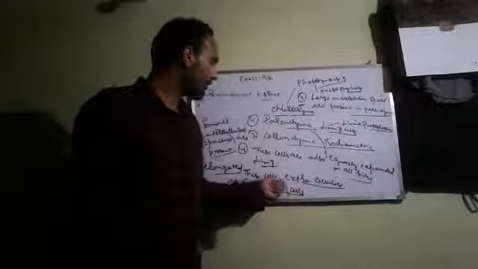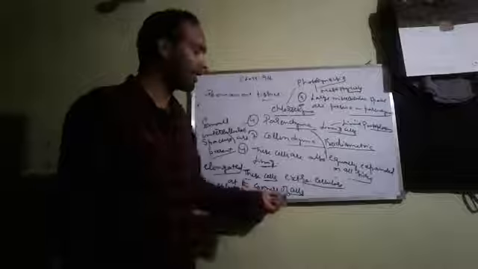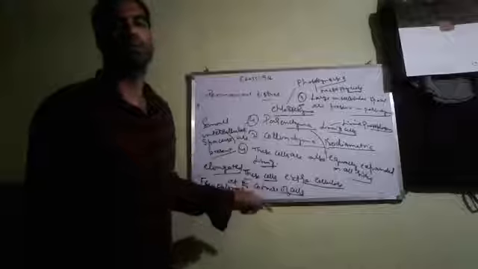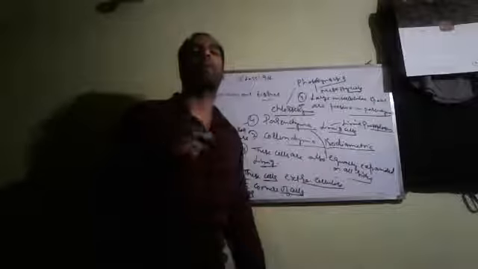Collenchyma also contains few chloroplasts, means 1 to 3 chloroplasts. So these are the various characteristics of collenchyma tissue. These cells are living just like parenchyma. The cell walls contain extra cellulose thickenings at the corners. Small intercellular spaces are present, and the cells are elongated. Now, what are the various functions of collenchyma tissue? The main function of collenchyma tissue is mechanical.